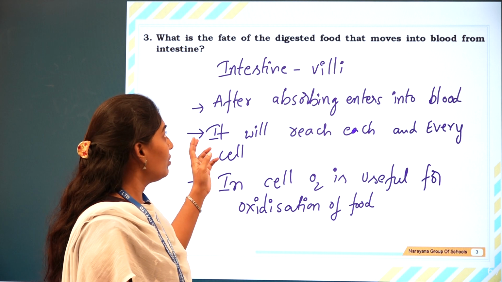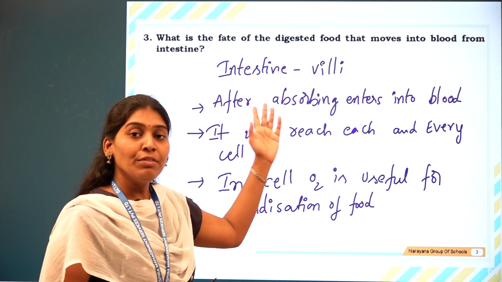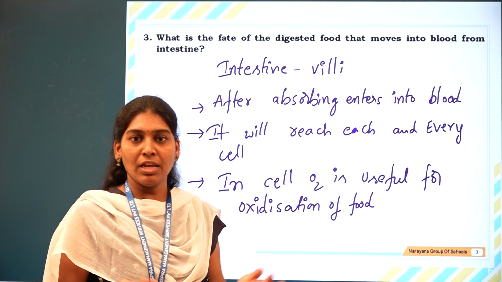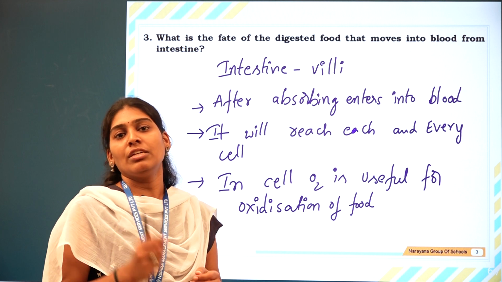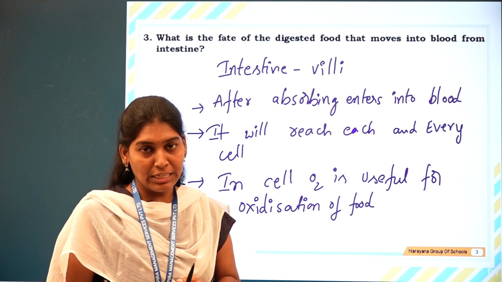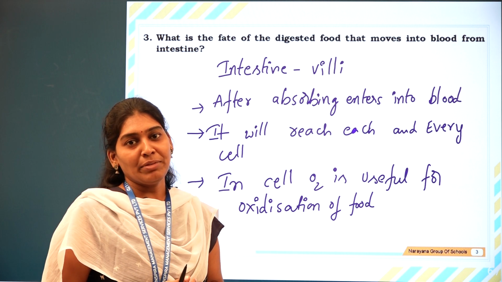So what is the fate of the digested food material which enters into the blood? It reaches each and every cell. There in the cell, the oxygen will be there, so oxidization of the food material happens, and then it releases the energy. That's all for this assignment. Thank you.